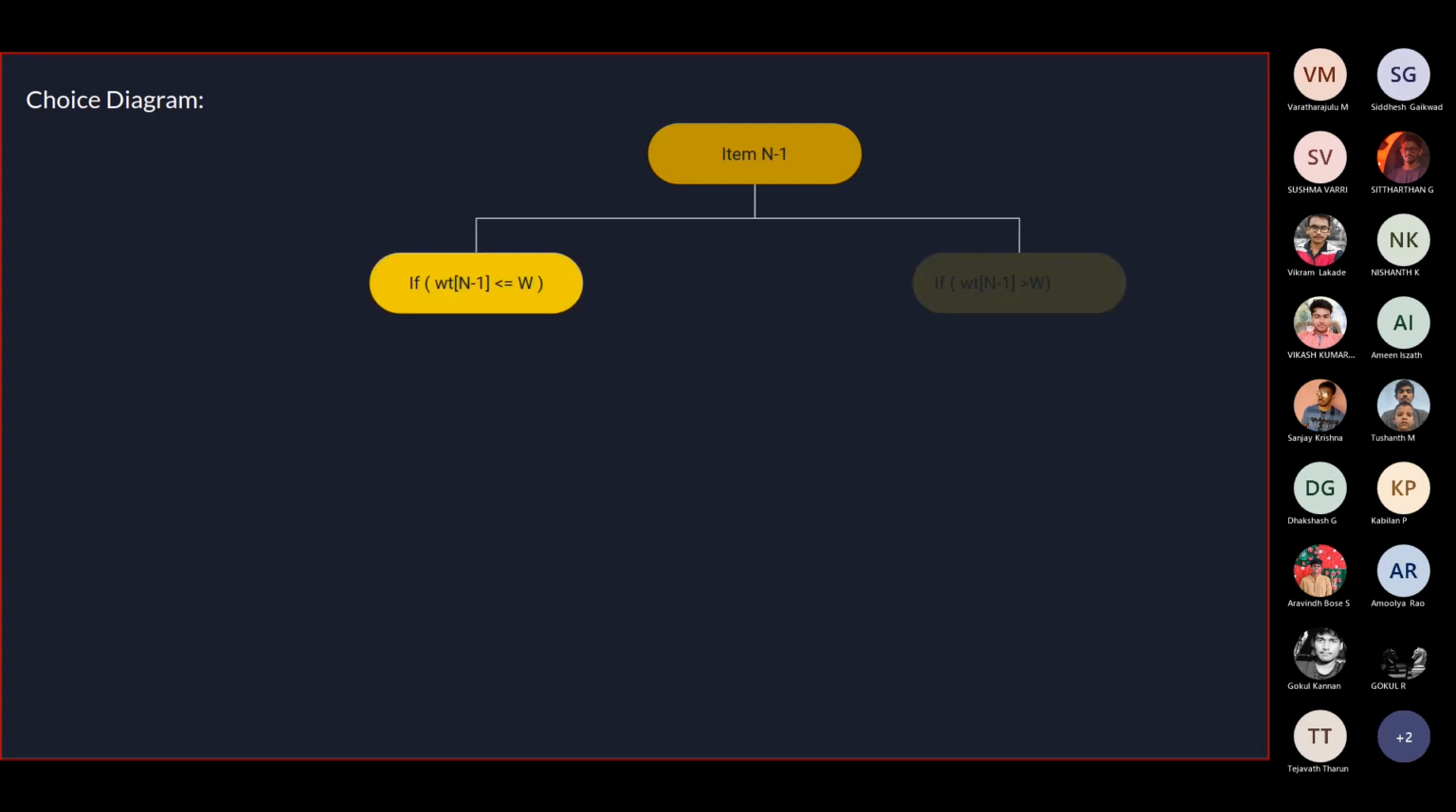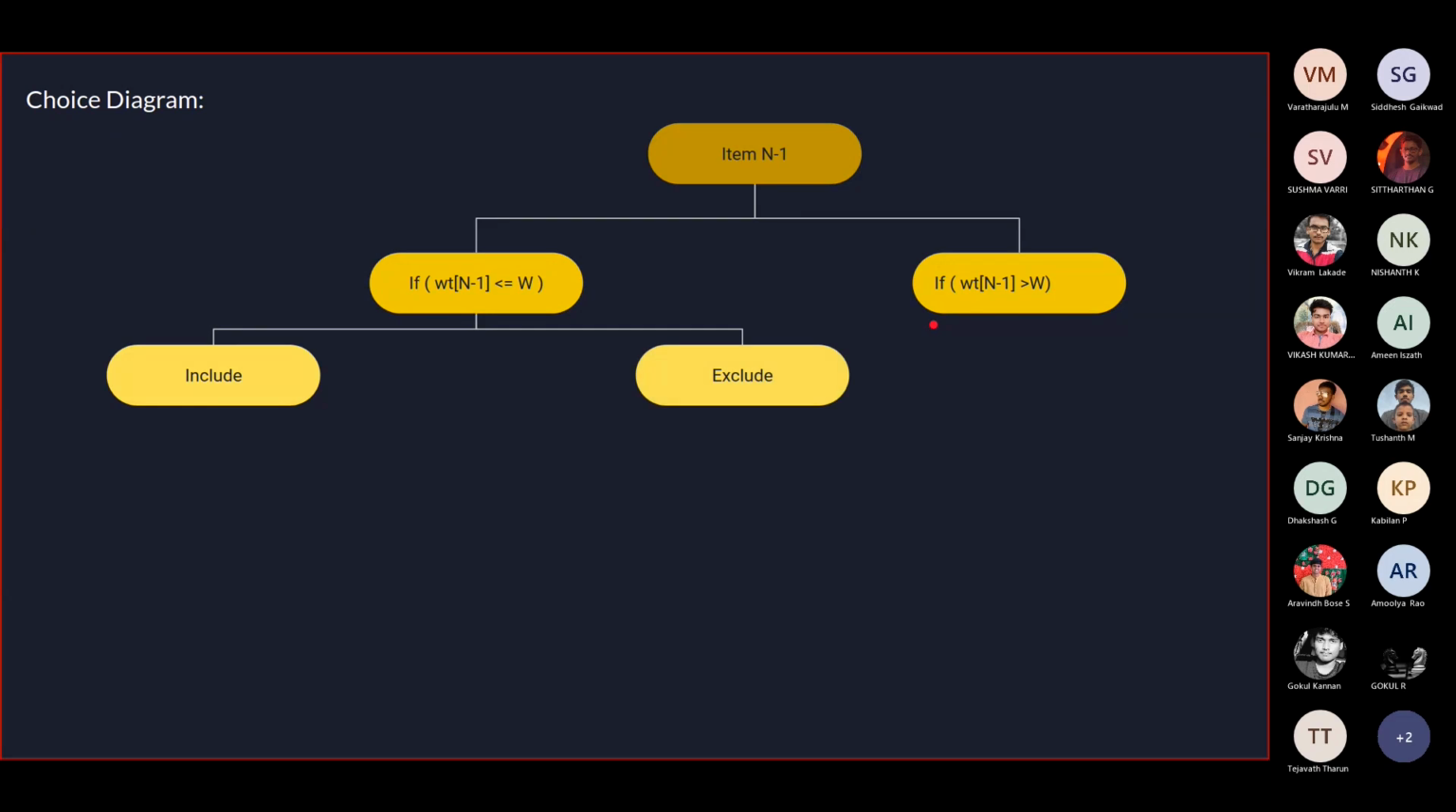So this is the most important part of this particular thing. If I'm taking the item n-1, that is the last item in the array, as I had already pointed out in the previous figure, I have two options. First, it fits into my bag. Second, it can't fit into my bag, both of which are mathematically represented by this particular condition.